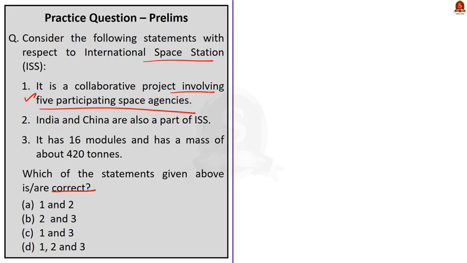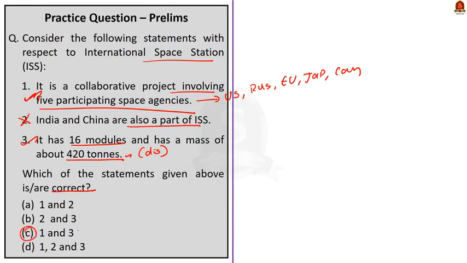Moving on to the second statement, India and China are also part of the International Space Station. This statement is wrong. India and China are not part of the International Space Station. The collaborating nations include United States, Russia, Europe, Japan and Canada. Moving on to the third statement, it has 16 modules and has a mass of about 420 tons. This statement is correct. This we saw in the discussion itself. So here statement 1 is correct and statement 3 is correct. So the correct answer here is option C, 1 and 3 only.